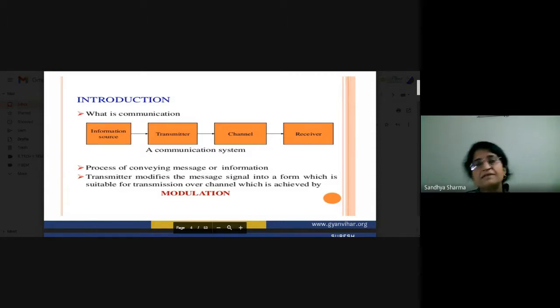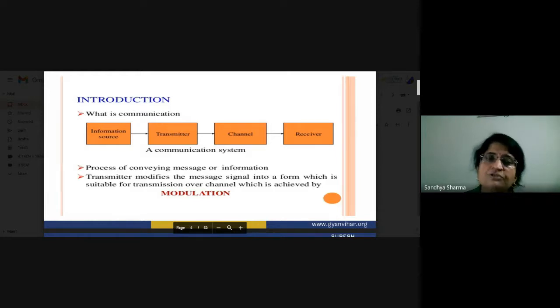This is modulation, where you convert your low frequency signals into high frequency signals. This is not actually a conversion; this is basically a superposition of your low frequency signals onto the high frequency signals. This is basically modulation.